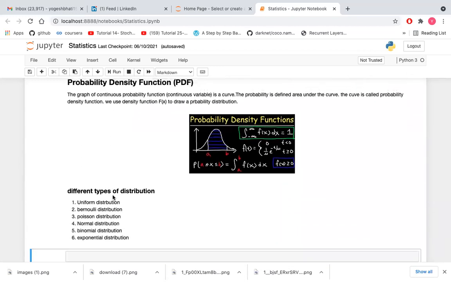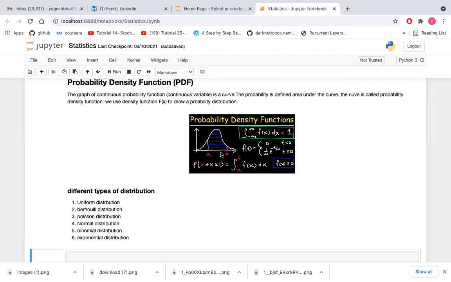And the probability density function, here we are taking the density function f(x) dx from minus infinity to infinity, and we are calculating the probability as the area under the curve. So if we integrate from minus infinity to infinity, the probability is always equal to 1. Or here f(t) is defined as the density function. If t is less than 0, the value is 0. If t is greater than or equal to 0, the value is this density function. So based on that, we have to calculate the probability distribution function.